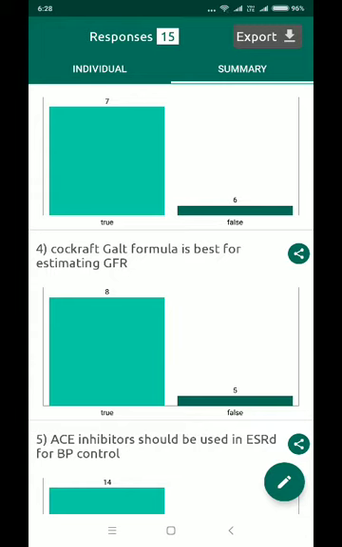Cockcroft-Gault is not the best formula for estimating GFR. We have the MDRD equation. There, they bring in the albumin part as well. So most of you got it wrong, maybe because I emphasized on it.